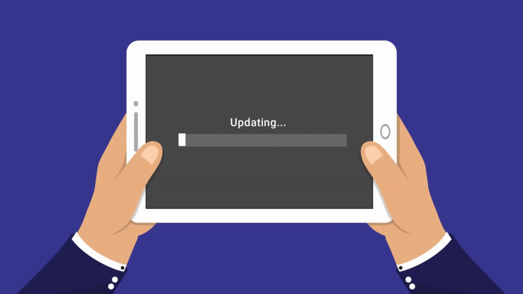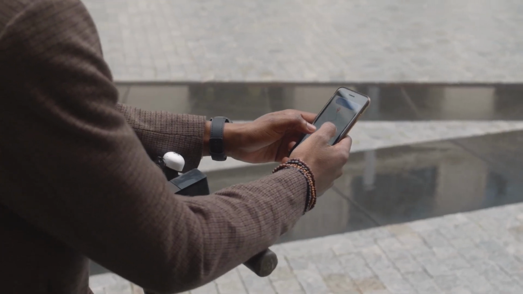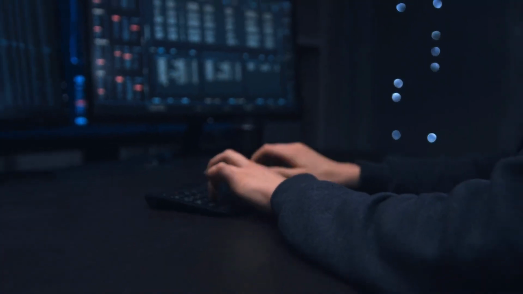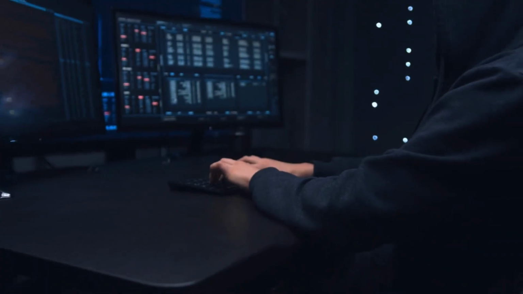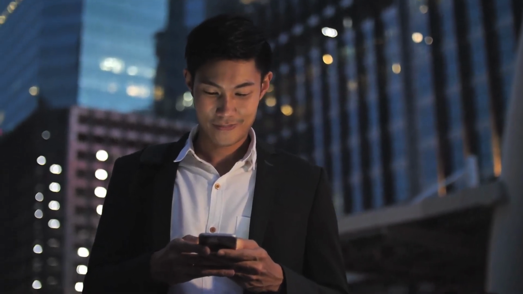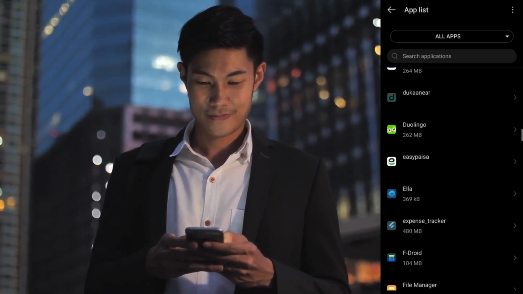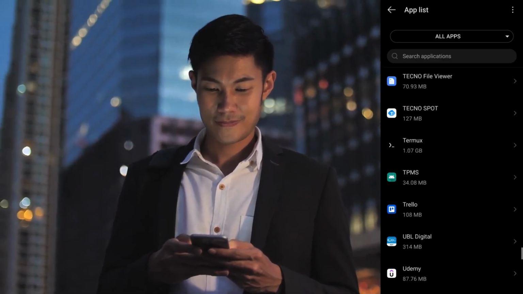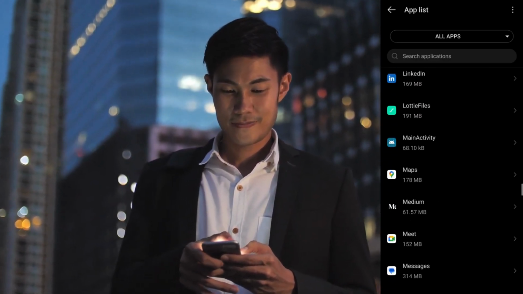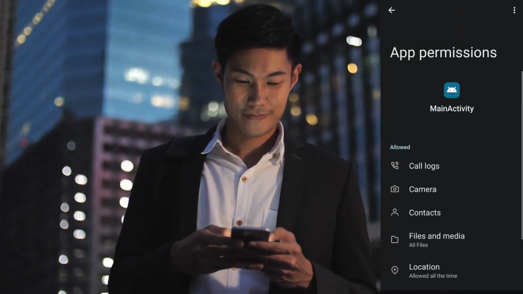Every security patch matters. Those update notifications you keep postponing? Schedule them tonight. Attackers often exploit known vulnerabilities that are already patched in newer versions. Here's something many people overlook. Check your installed apps regularly. Go to Settings, then Apps. Look for anything you don't remember installing. Pay special attention to apps with weird names or symbols you don't recognize. If something looks suspicious, remove it immediately.